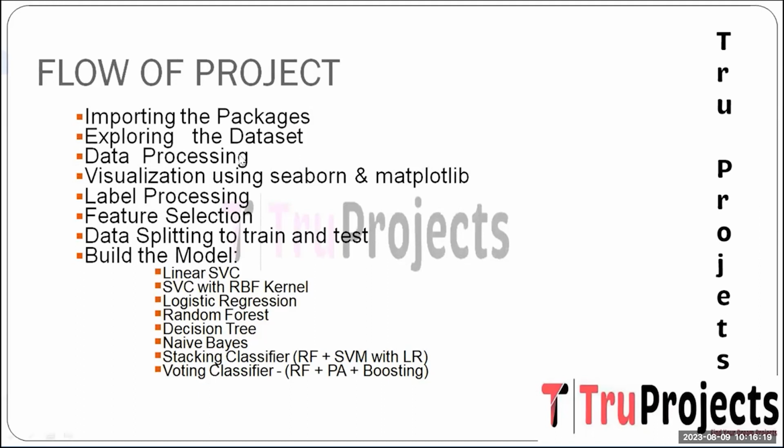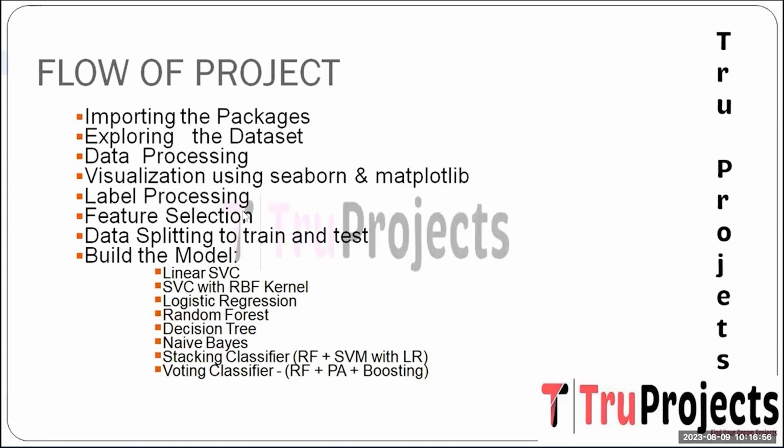And the next step is data processing. Data pre-processing techniques are applied to handle missing values, outliers, and inconsistencies, ensuring data quality and reliability. And the next step is visualization using seaborn and matplotlib. Seaborn and matplotlib libraries are utilized to create visualizations, aiding in understanding the data patterns, trends, and potential correlations. And the next step is label processing. Labels indicating fraudulent or legitimate transactions are processed, encoding them for compatibility with the machine learning algorithm.